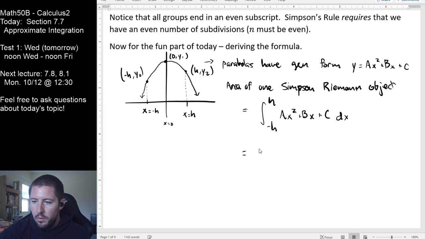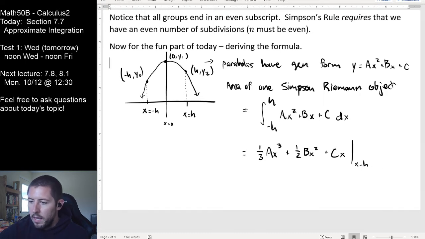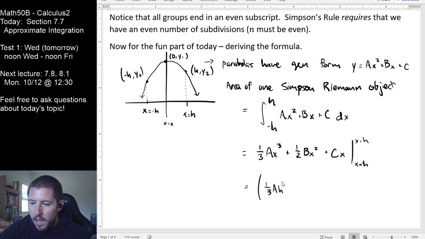So let's do the integral here. We should be getting 1/3 ax cubed plus 1/2 bx squared plus cx. It's okay that I'm using c here because I'm doing a definite integral, so I'm not getting a plus c on the end. This is my x is equal to negative h, and my x is equal to positive h. So it looks like I'm going to be getting here my first grouping, 1/3 a h cubed plus 1/2 b h squared plus ch minus.